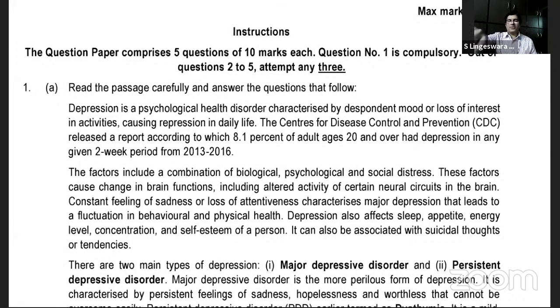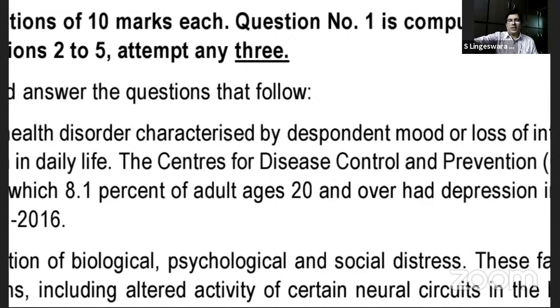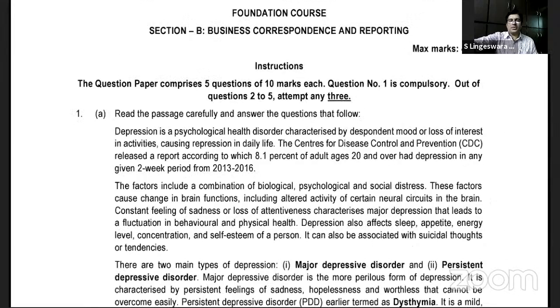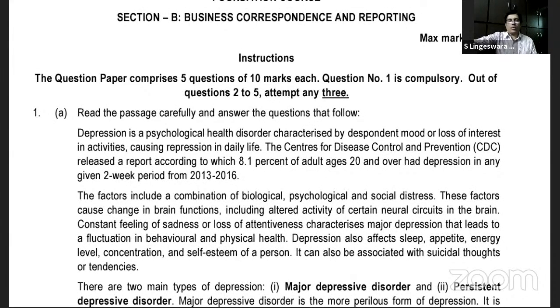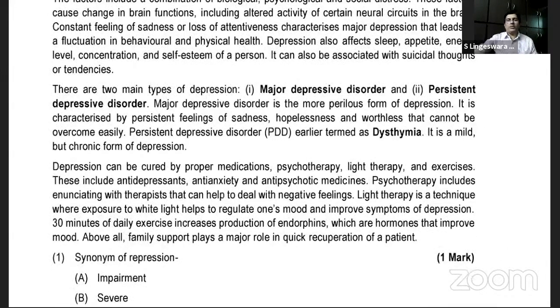As you can see, the very first paragraph itself is highlighting a word called despondent. Please mind this word. A person who is in low spirits, a person who is highly depressed, is identified as despondent. Then there are two main types of depression: major depressive disorder and persistent depressive disorder. Can anyone highlight what is the meaning of persistent, please? Persistent, continuous, repeatedly. You got it? All of you, yes or no? Yes, sir. Okay, fine.